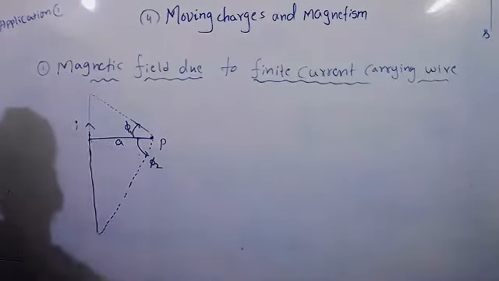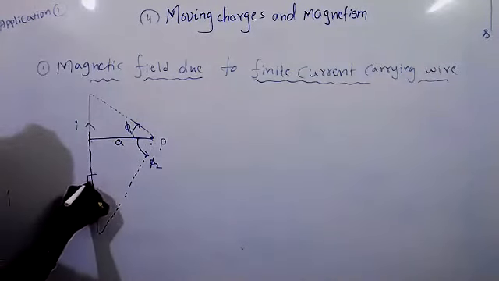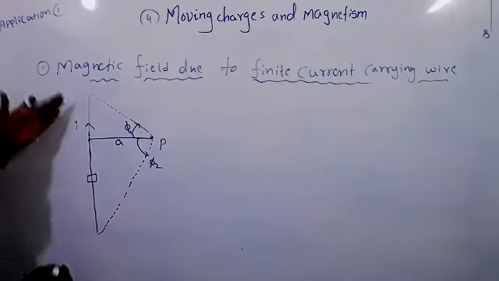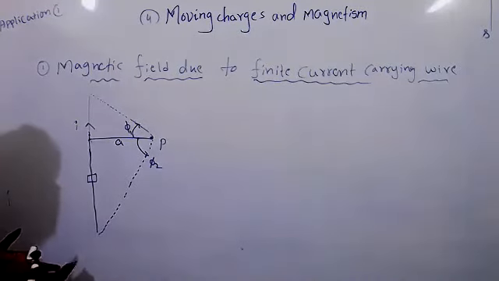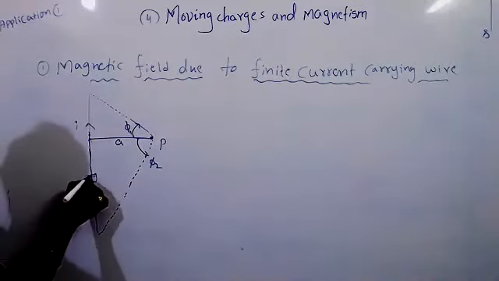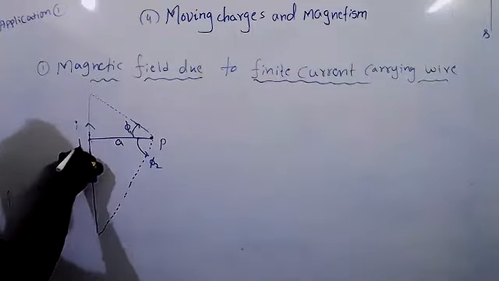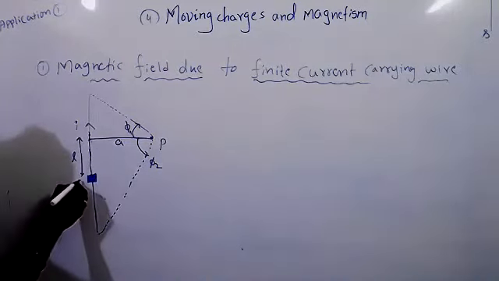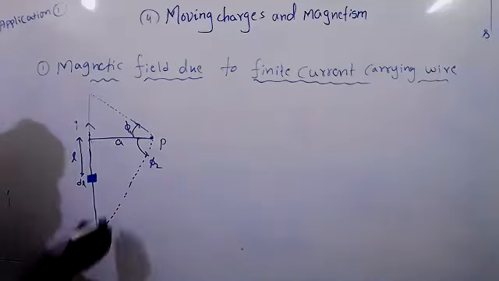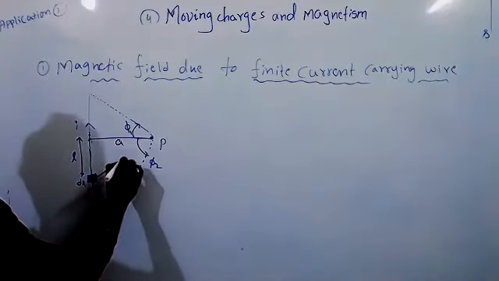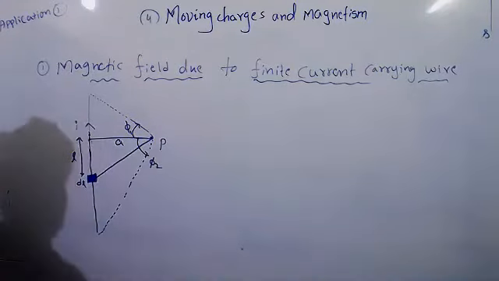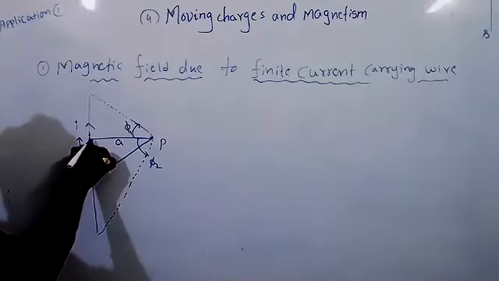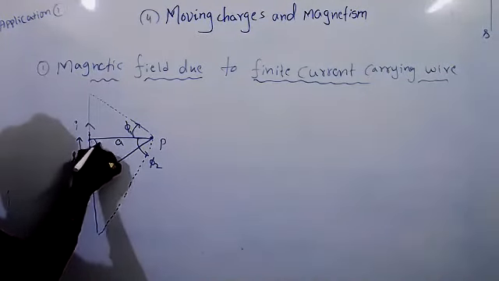Pi 2, this angle. Now consider a small element, because we can't calculate the field due to the entire wire at a time. That is the reason we have to consider a small element. This element is at L distance from this point, and that small element is dl. So due to this, a magnetic field will be there at this point. So it is 90.